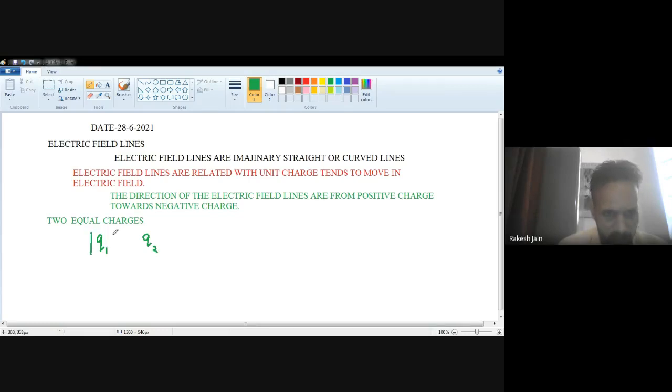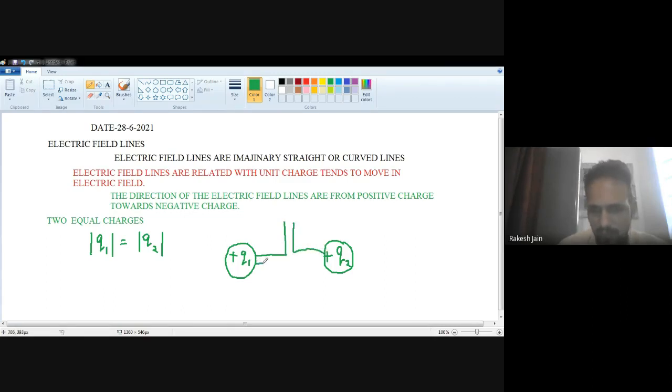I also write this bar sign, which means the polarity is the same and the quantity is the same. Then what will happen? Let's suppose this is a positive charge, plus Q1, and this one is a positive charge, plus Q2. We know the field direction is always from positive charge to negative charge, but whenever the lines come here, they will automatically repel, because they cannot be combined with each other. Both are the same charges, same quantity, same polarity.